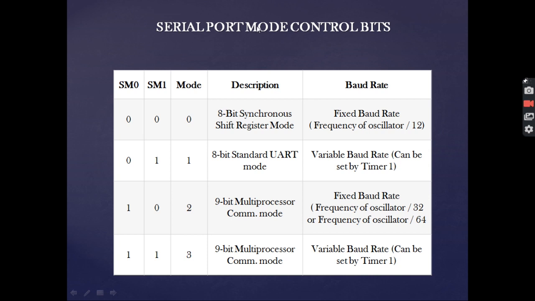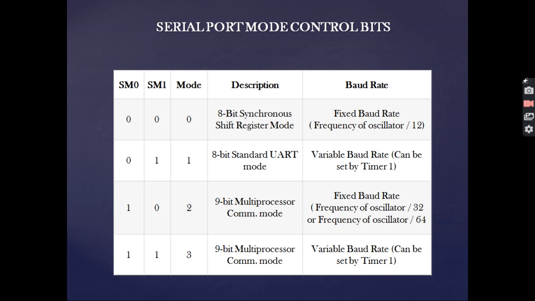Now this is about the serial port mode control bits. We can see that by changing the bit pattern of SM0 and SM1, we have basically four modes of operation: mode 0, mode 1, mode 2 and mode 3. In mode 0, the 8-bit synchronous shift register mode of operation takes place, where we have the fixed baud rate and the frequency of oscillation is divided by the number 12.